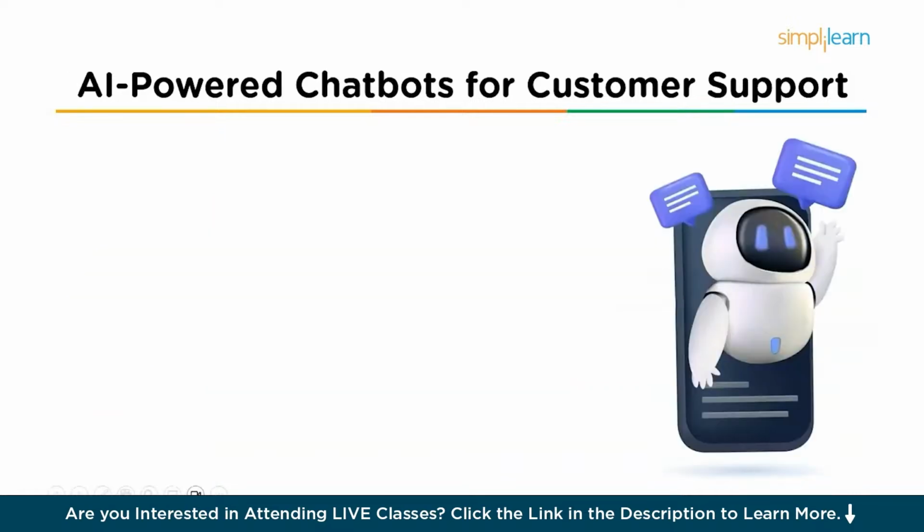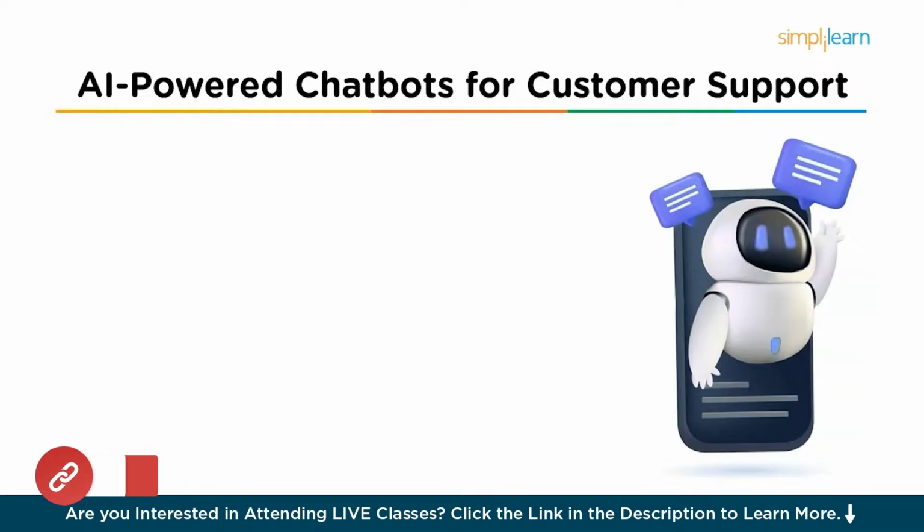So AI is increasingly being adopted by businesses across various industries to improve productivity, save time, and streamline operations. So here's a detailed breakdown of how businesses are leveraging AI to achieve these goals. So the first one is AI-powered chatbots for customer support.